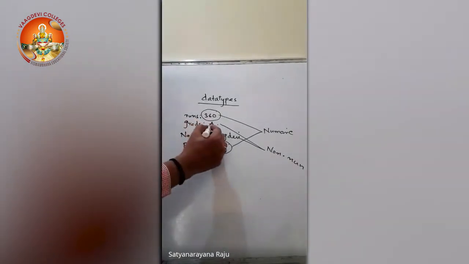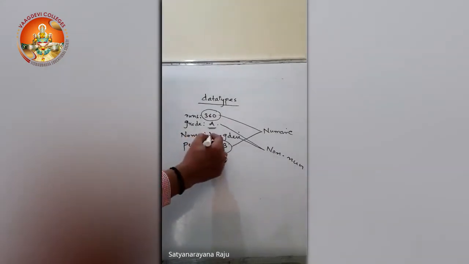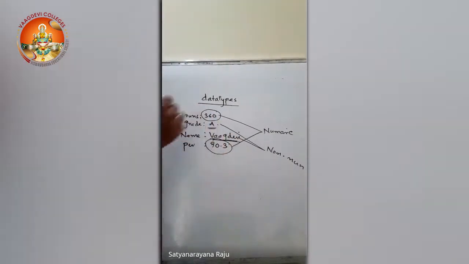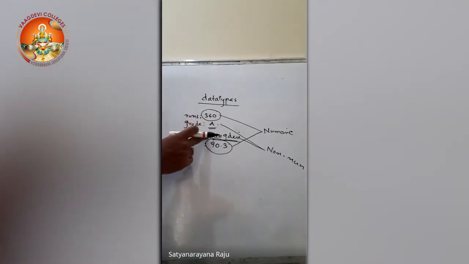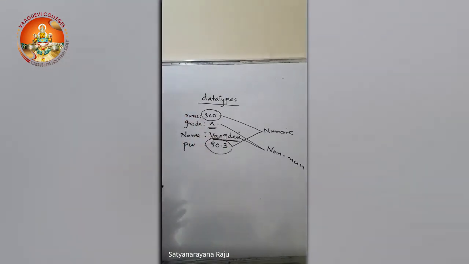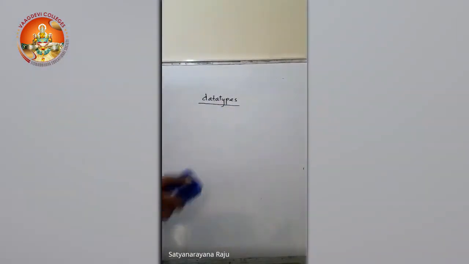And coming to this one, this is a single alphabet, and this is a set of alphabets. Of course, coming to the language, we can say this is a single character and this is a set of characters. So depending on the nature of the data, we can take it into several categories. So C divided the data into several types. They are nothing but the data types of C language.